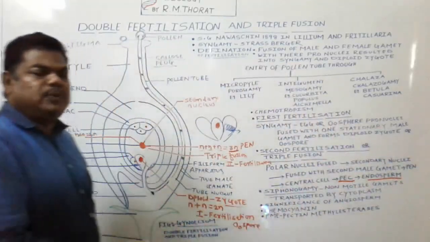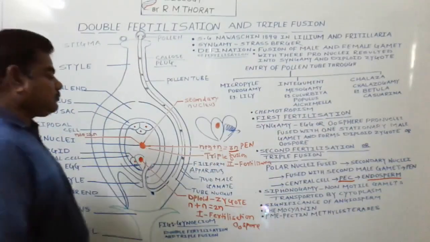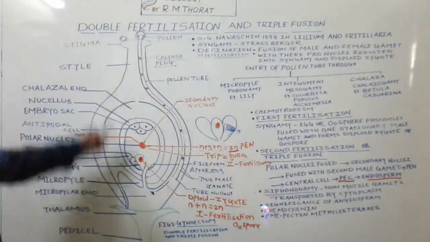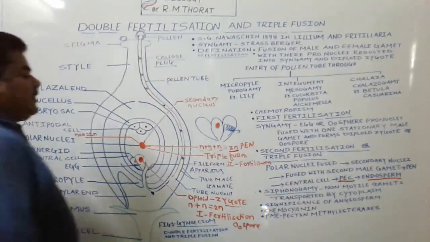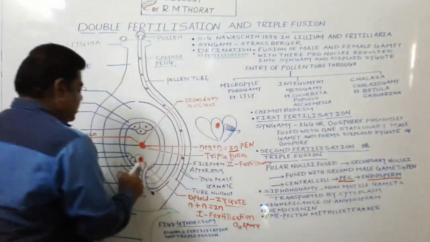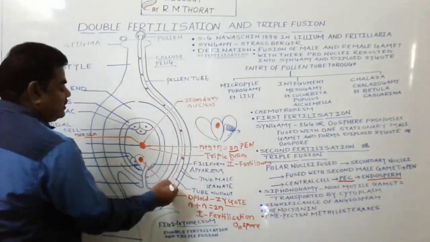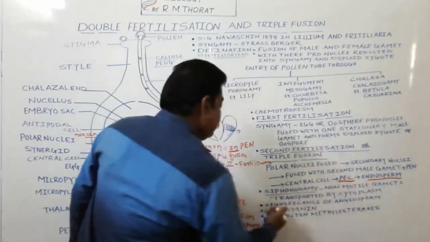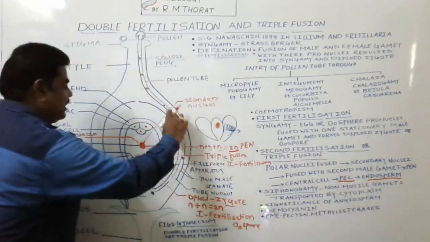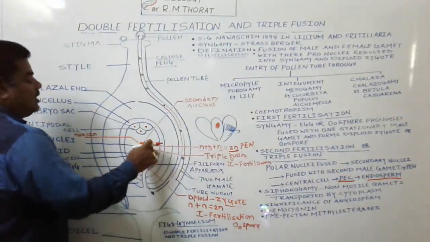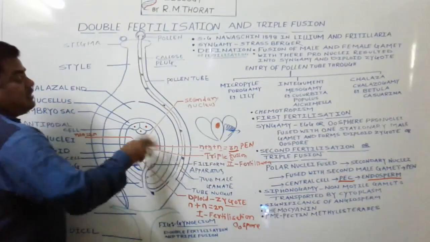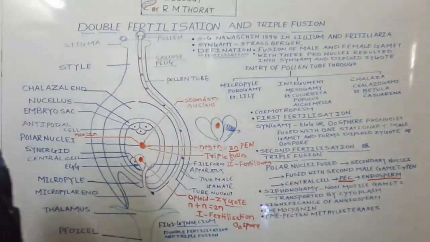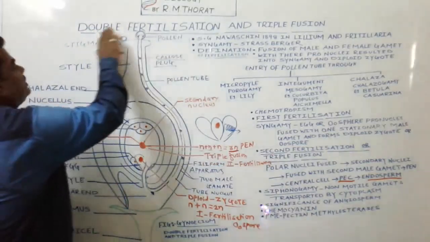We will see these endosperm details in the next video. So here one phenomenon we call siphonogamy is carried out in this process. The two male gametes present here in this pollen tube are non-motile. These non-motile gametes get transported by the cytoplasm, and ultimately the double fertilization process is carried out like this. We call it siphonogamy. Now what is double fertilization?